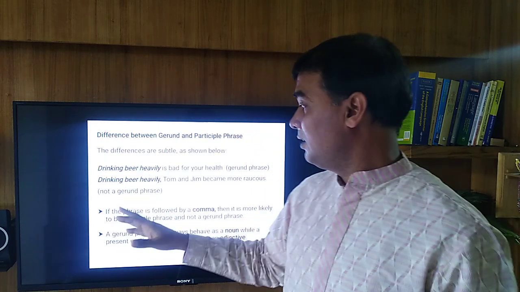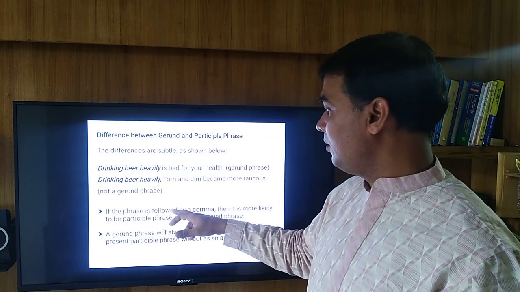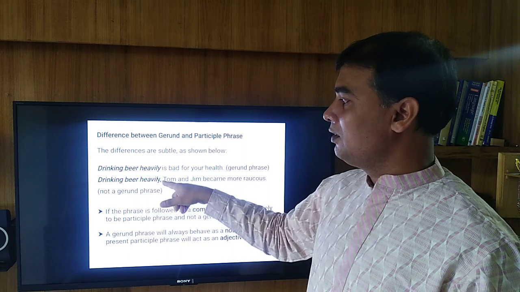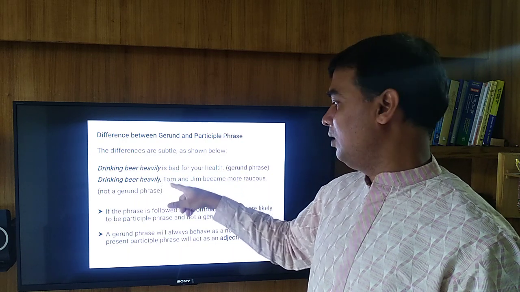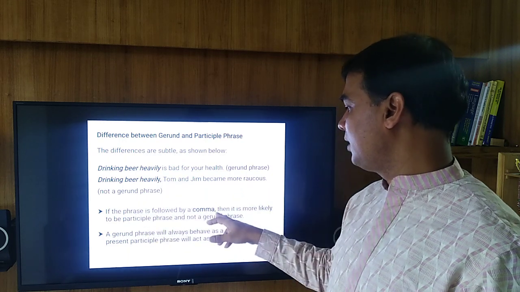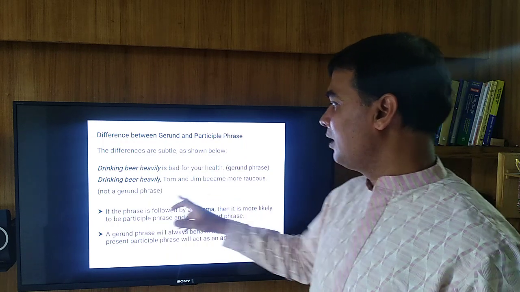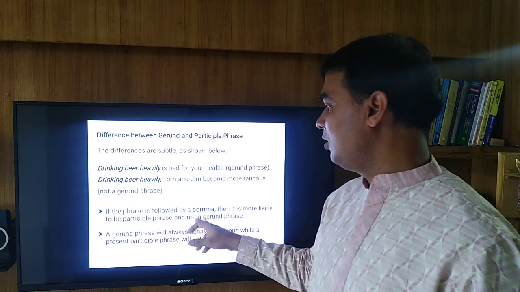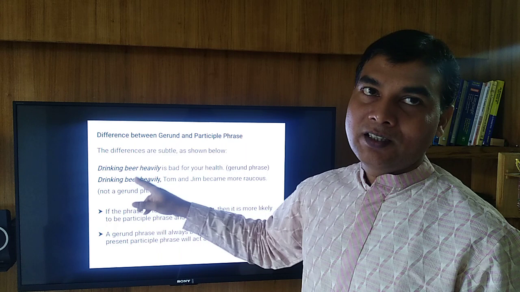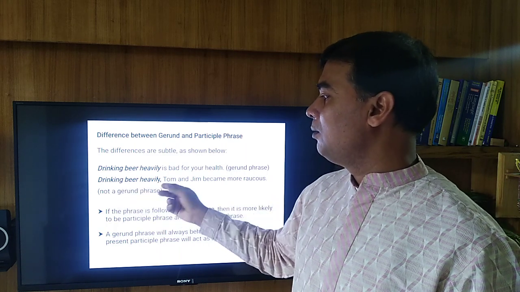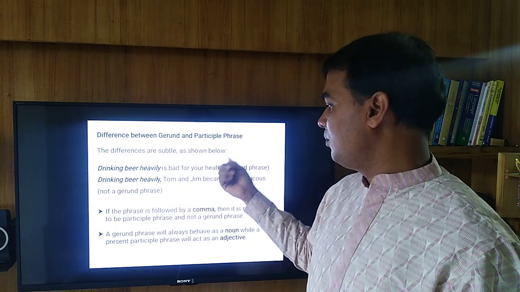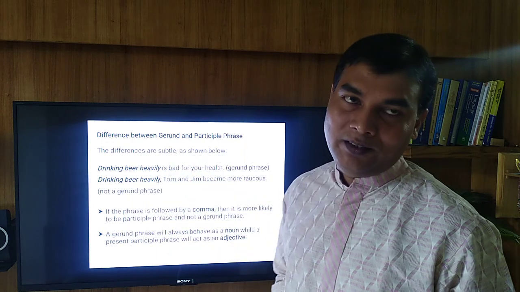How? The difference is that if the phrase is followed by a comma, here you see in the second example there is a comma. So if the phrase is followed by a comma, then it is more likely to be a participle phrase and not the gerund phrase. So in the second example, drinking beer heavily, this is a participle phrase, not the gerund phrase.